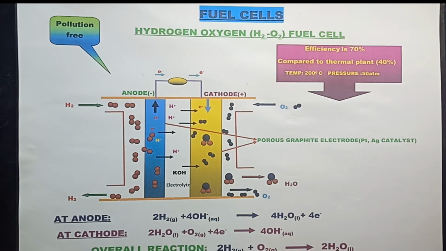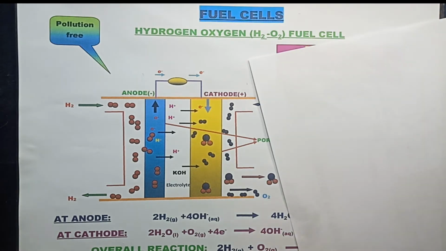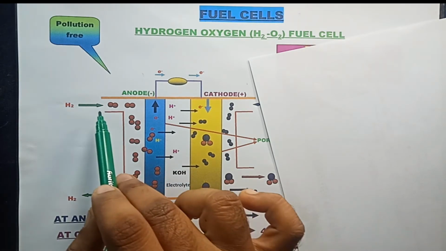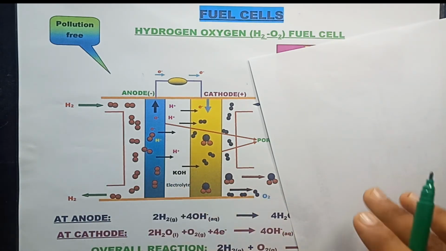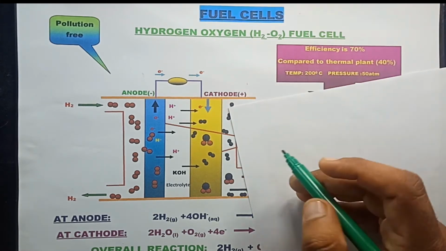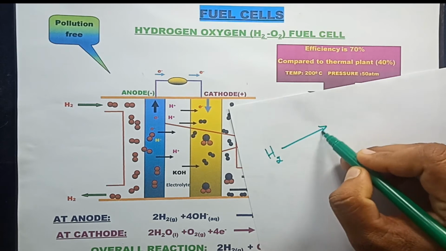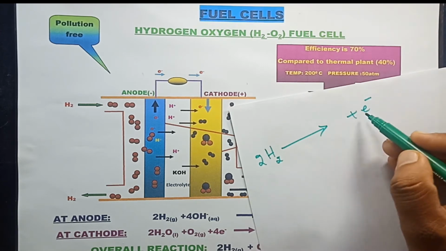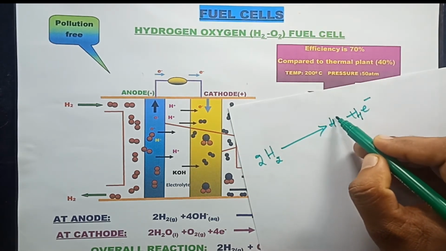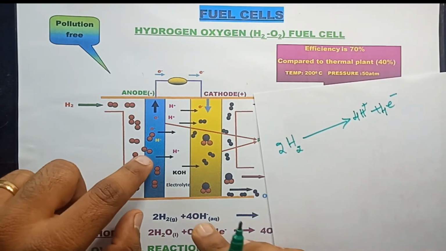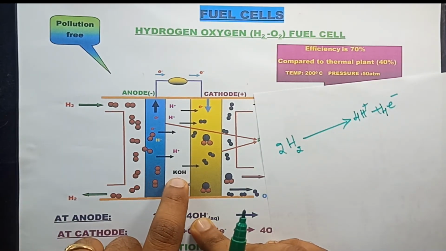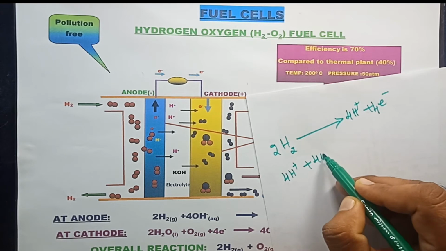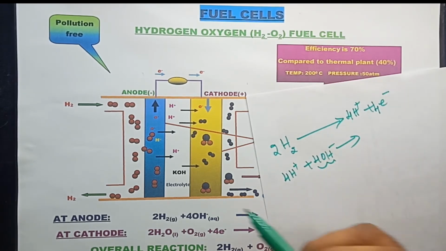At the anode, an oxidation reaction takes place. Friends, look here. As we pass the hydrogen gas from this inlet, some of the hydrogen gas goes into the anode where the oxidation reaction takes place. H2 gas undergoes oxidation with the liberation of electrons. If I put 2 here, the 4 hydrogen atoms lose 4 electrons by formation of 4H plus. This H plus formed here reacts with the OH minus of the electrolyte. Look here friends, 4H plus plus 4OH minus. This OH minus comes from the electrolyte.